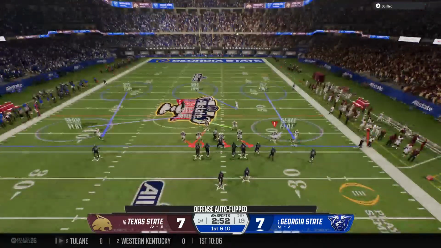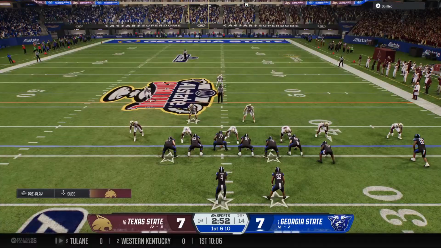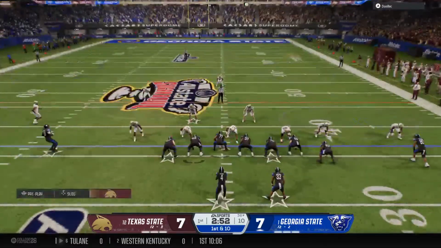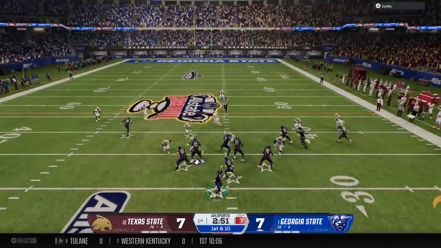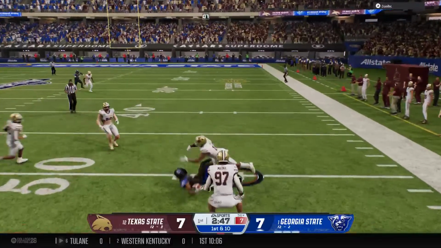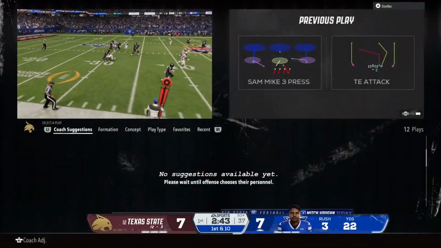Here comes the Georgia State offense back out there. They were held to a quick 3-and-out last time, looking to put together a positive drive here. Moving the receiver around pre-snap. Quarterback adjusting now to the defense. He's looking to scramble. And the junior quarterback shows his toughness, keeps this drive moving.